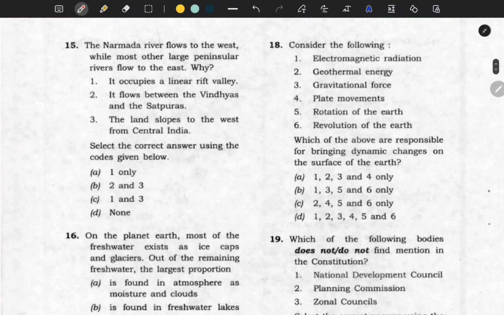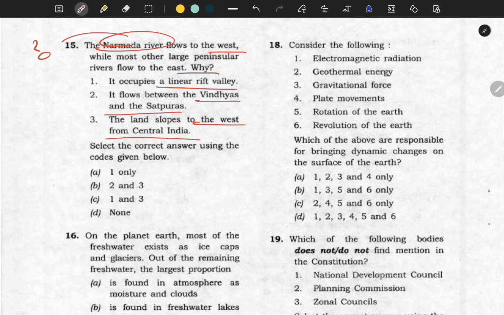Next question is very important, Narmada river. So please, this is your homework, study about Narmada river. So they are asking, it flows east to west, not west to east, while most other large peninsular rivers flow to the east. Why? Number one, it occupies a linear rift valley. Number two, it flows between Vindhyas and the Satpuras. Number three, the land slopes to the west from central India.